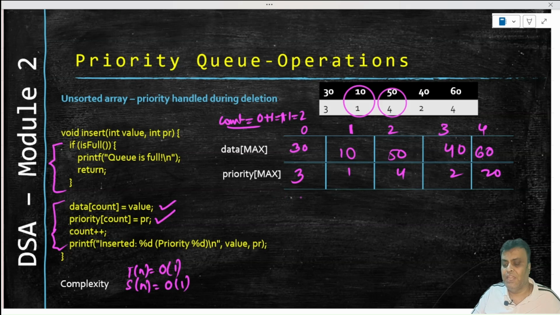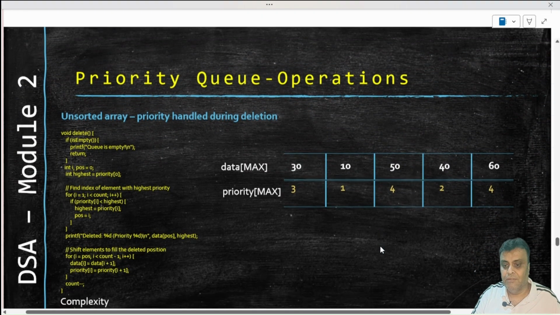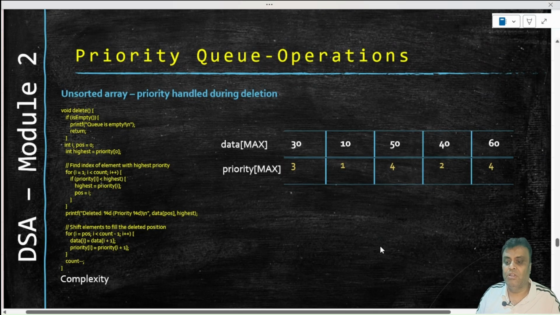So that is what will happen when you are doing insertion. Insertion is very easy in terms of cost, because it is an unsorted array. I'll just take it and insert it. I'll not worry. Who will worry for it? Deletion. So let us see deletion. Deletion will worry about checking for which is the lowest priority.